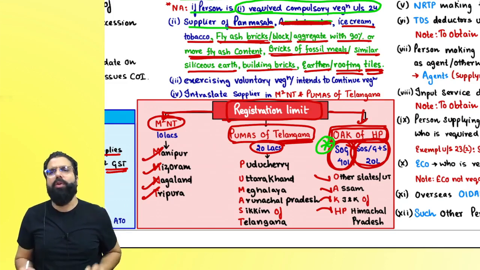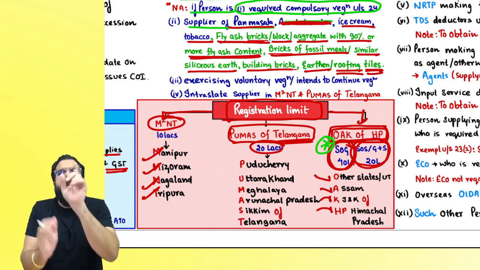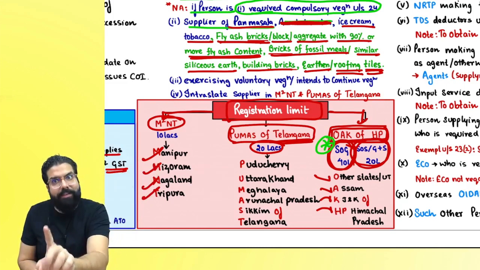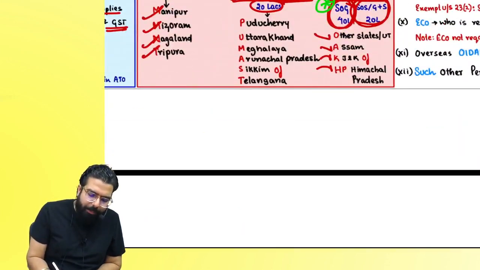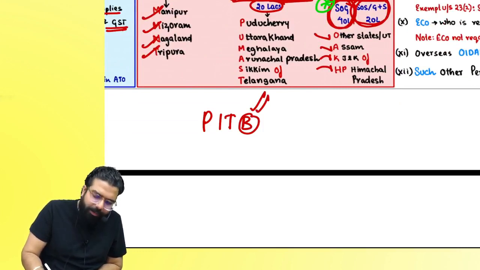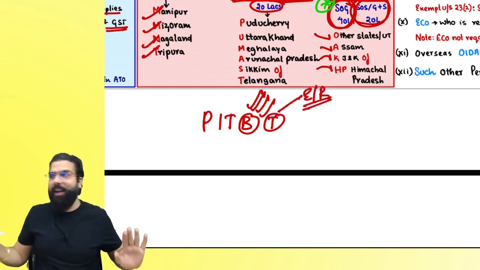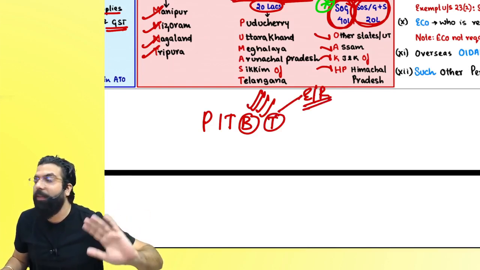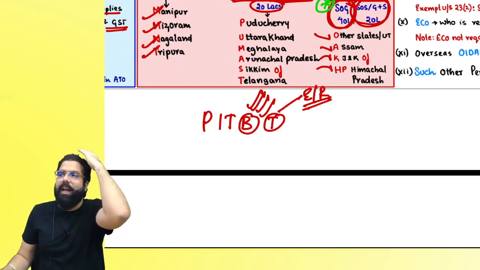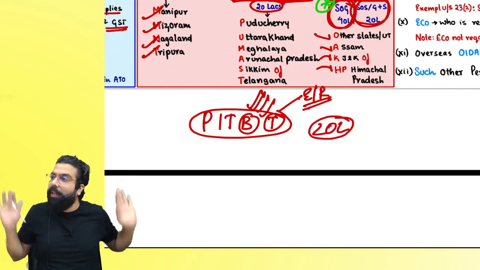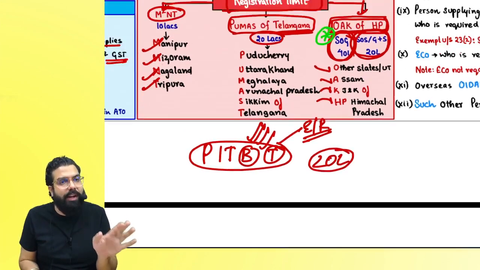I am telling you the 40 lakh limit is for people who are in Himachal Pradesh, suppliers of goods. But this is not applicable if you require compulsory registration. Secondly, if you are a supplier of pan masala, ice cream, tobacco, bricks which can be fossil meal brick or similar siliceous earth or fly ash brick or building bricks, and tiles which are earthen or roofing tiles. Any other tiles, this exemption will not apply, they will get the 40 lakh limit. Others, these people always have a 20 lakh rupees limit. They will not get the 40 lakh limit.